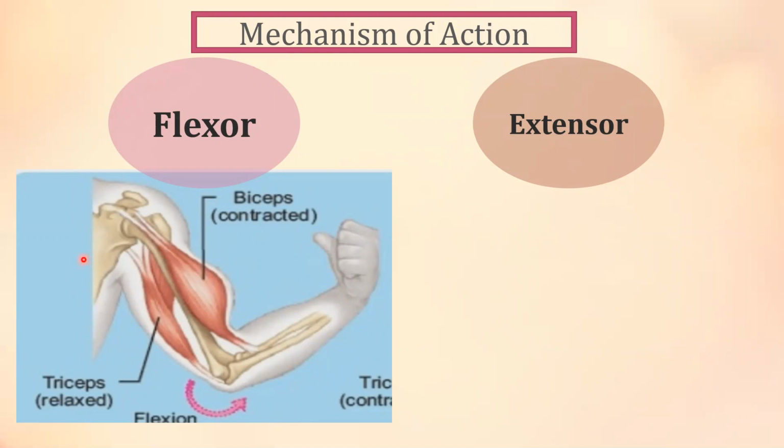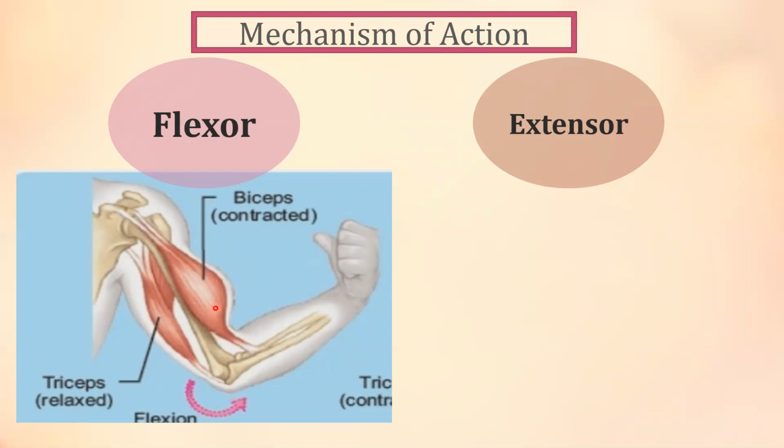Both these muscles have common origin at the pectoral girdle and insertion at one of the two bones of the forearm. You can see the origin is here, and this is the insertion, and this muscle has its origin here and insertion on this bone.